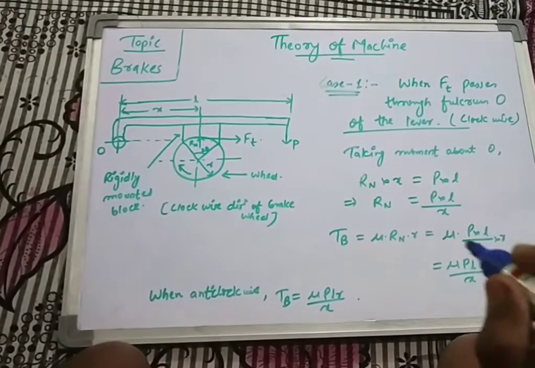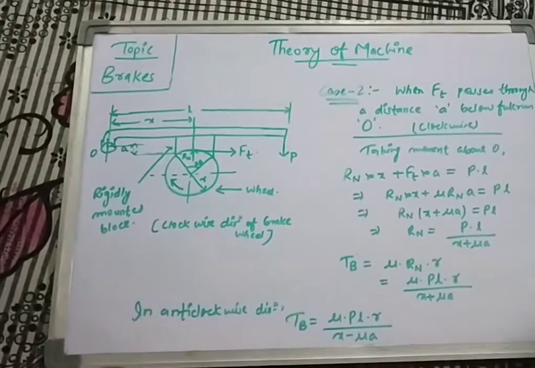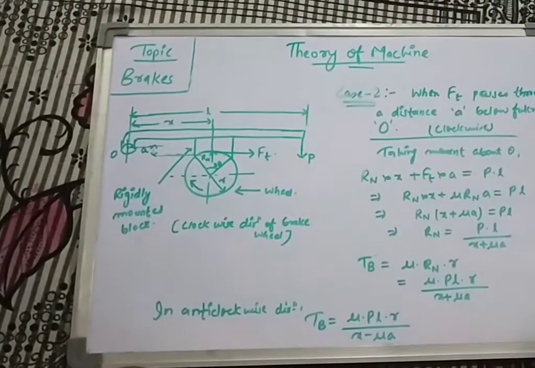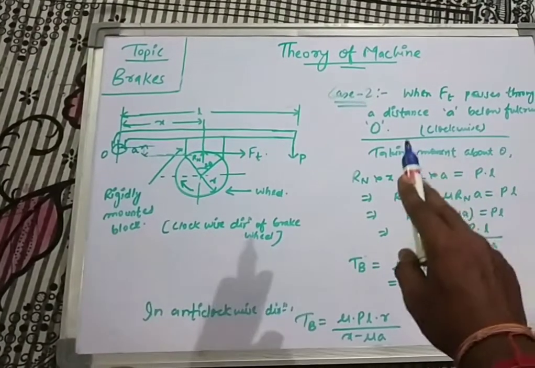I hope you understand the first case. Now we will go through our second case. Now coming to the second case, that means when Ft passes through a distance A below fulcrum O.